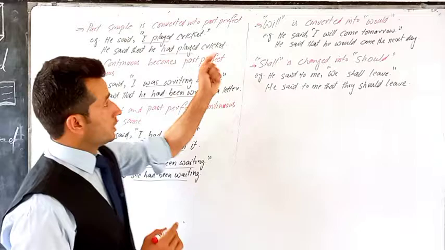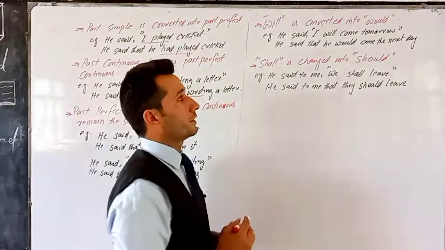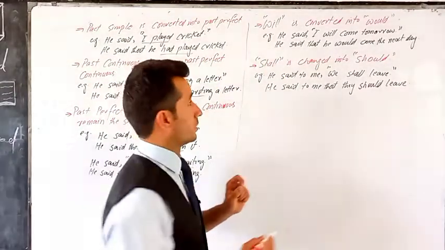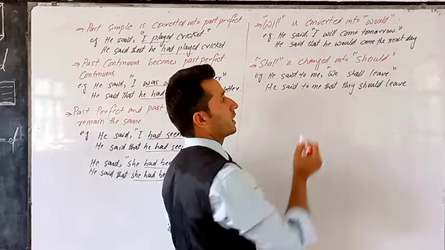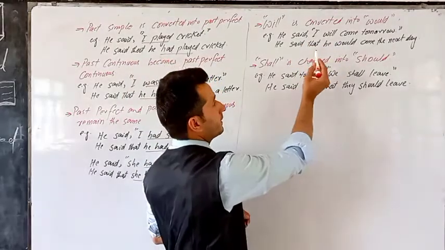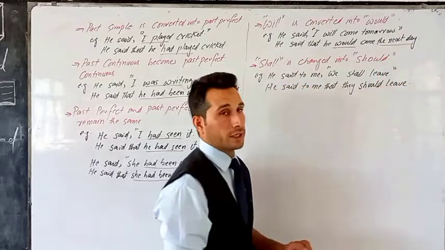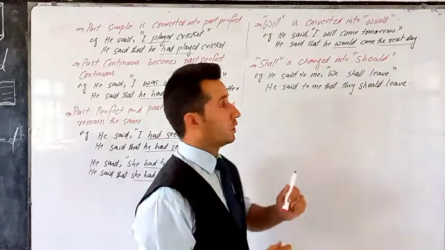For future, will is converted into would. That is the only change that takes place in future. So he said, I will come tomorrow. He said that he would come the next day. Tomorrow is converted into next day and will becomes would.